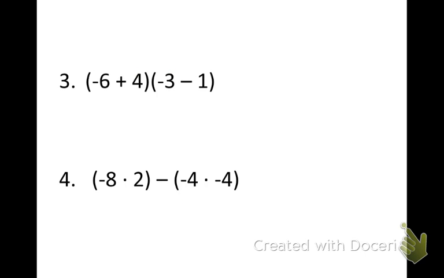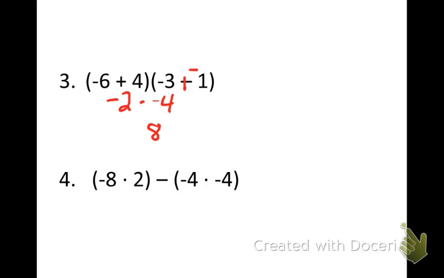Here we have to use our order of operations, doing parentheses first. Negative 6 plus 4, the signs are different, so we're going to subtract, getting 2. Keep the sign of the bigger number, negative 2. Here we're going to change, or add the opposite of positive 1, which will be negative 1. Signs are the same, so we add them, we get negative 4. 2 times 4 is 8. The signs are the same, so it should be positive.